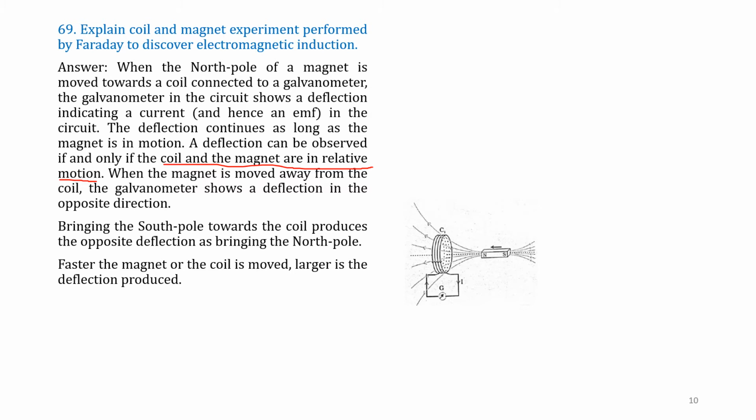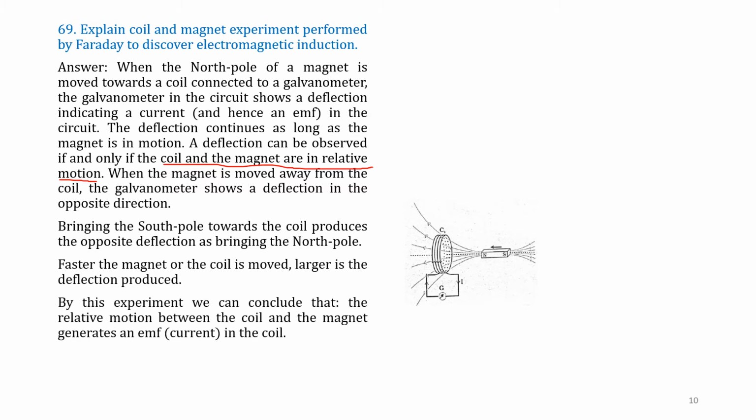The faster the magnet or the coil is moved, the larger is the current. So if you move the magnet fast, the current will be more. By this experiment, we can conclude that the relative motion between coil and magnet produces current. Please note down, the relative motion of coil and magnet generates an EMF in the coil.